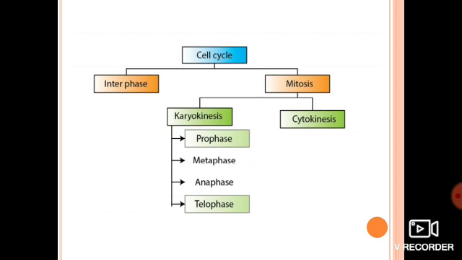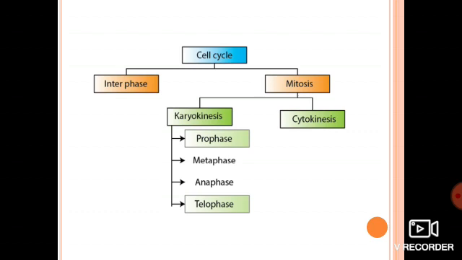Now look at this second term, it is cytokinesis. Cyto, it also contains two terms, cyto and kinesis. Cyto means cytoplasm. Kinesis means division, splitting. So what is cytokinesis? Cytokinesis is the division of cytoplasm. So in that way we will come to know that mitosis is divided into two stages, karyokinesis and cytokinesis. Now, this karyokinesis is divided into four phases.